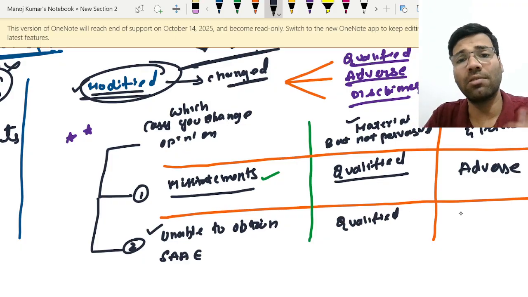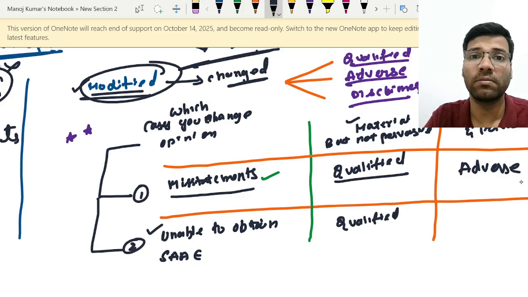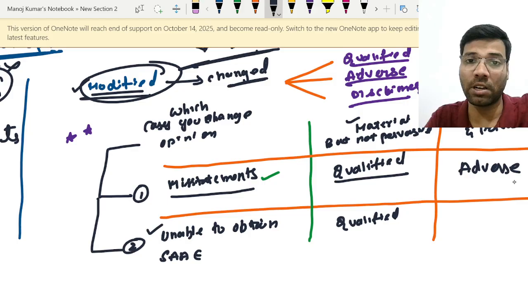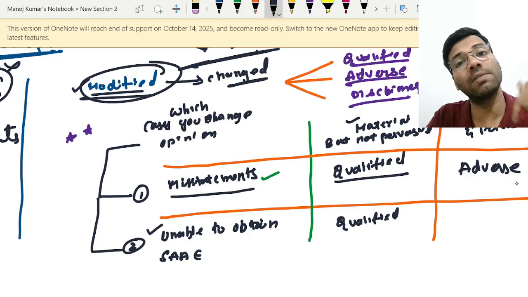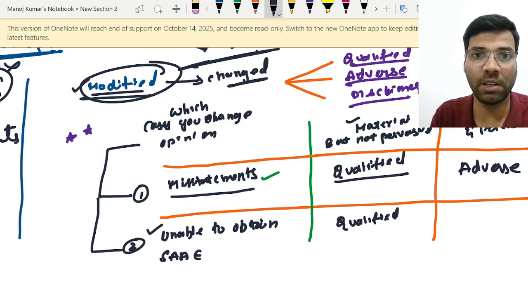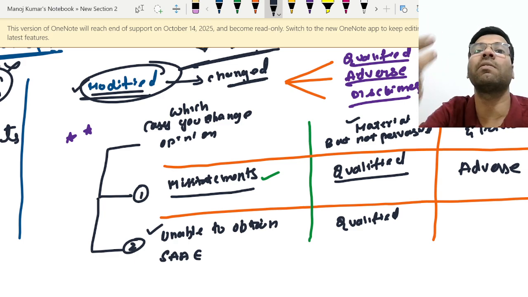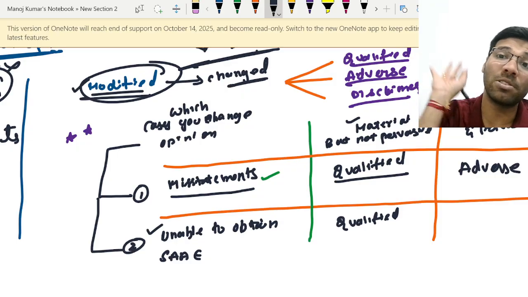And in the second case, the auditor is saying that I don't have information about many accounts. If there is a misstatement in those accounts, it will be material as well as pervasive. It is material, meaning the amount is very big, as well as impacting multiple accounts or a significant part of the balance sheet and profit and loss account. There is a possibility of being affected.